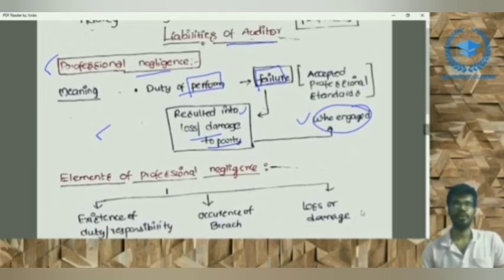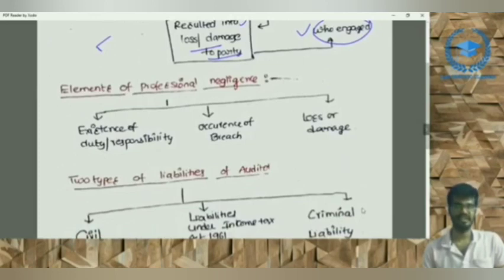What are the elements of professional negligence? There are three elements. The first is the existence of duty or responsibility. There must be a duty or responsibility to be professionally negligent. The second is the occurrence of breach, meaning that duty or responsibility has not been fulfilled by that professional.